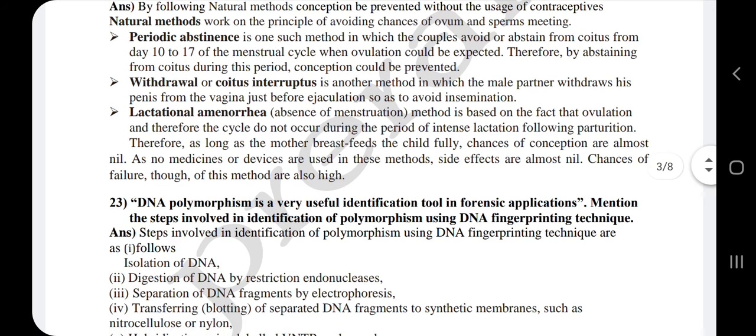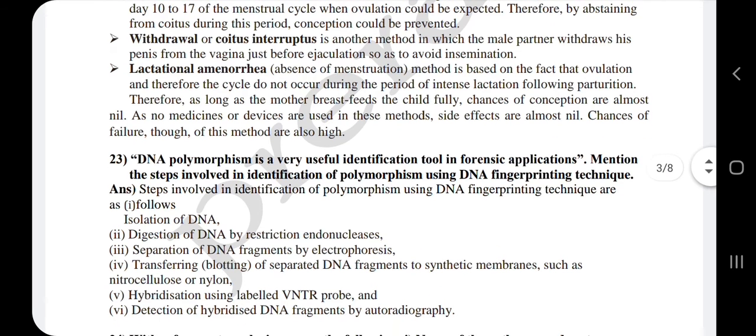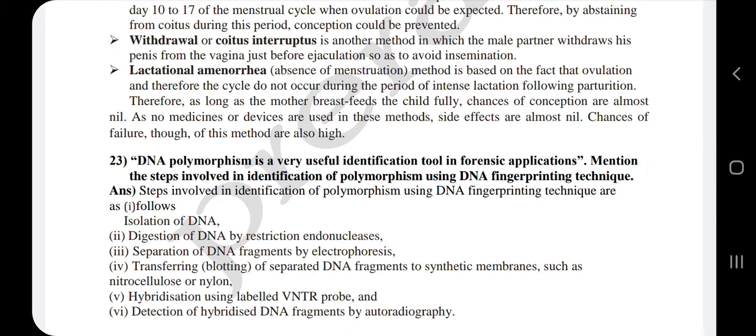Second one, withdrawal or coitus interruptus. It is also one more natural method where a male partner withdraws his penis from the vagina just before the ejaculation, so as to avoid insemination. Means during coitus, insemination is going to occur.